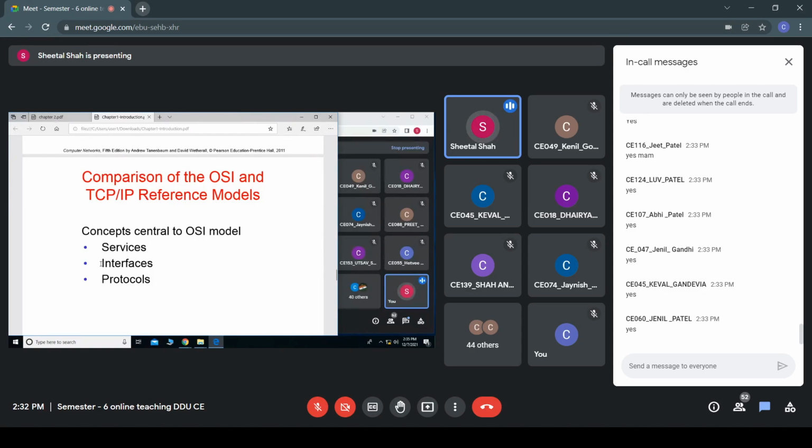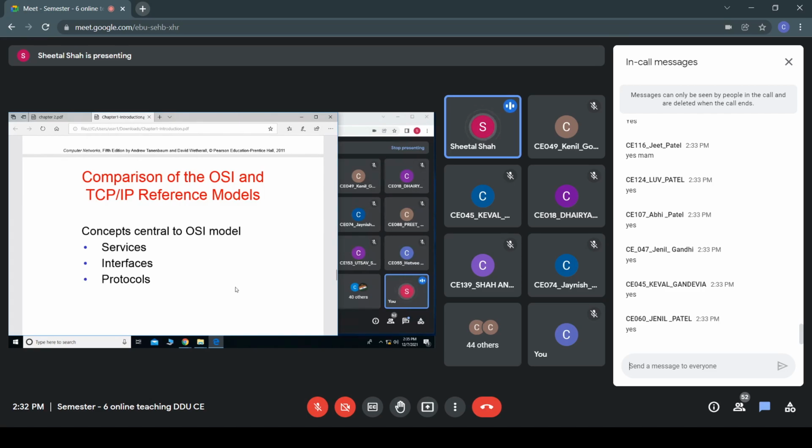Fine. Whereas the next concept on the basis of which the OSI model was built was the interfaces. That means how the interfacing would be carried out from one layer to the other, and it specifies what parameters have to be passed to the layer above any layer.